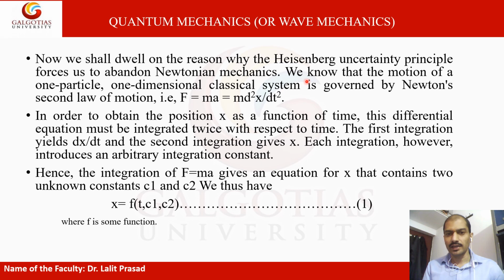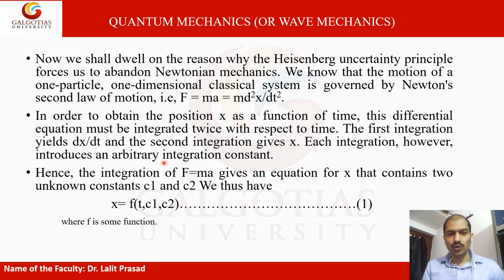Newtonian mechanics. We know that the motion of a particle in a one-dimensional classical system is governed by Newton's second law of motion, which you are all aware of: F equals ma, that is, force equals mass times acceleration.